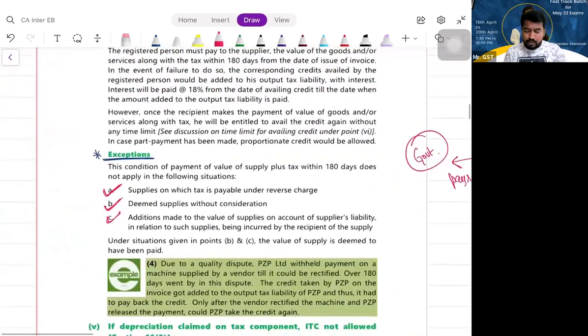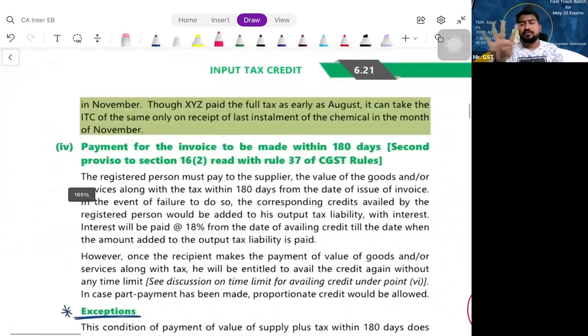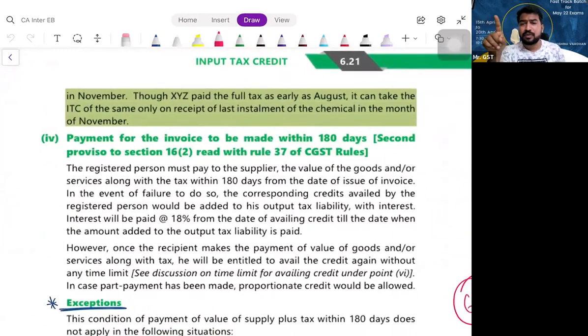Now, you remember I discussed proviso number 1 below section 16 subsection 2. There are 4 conditions below section 16 subsection 2. Number 1, possess a document. Number 2, business purpose, actually receive the goods or services. Number 3, supplier paid tax to government. Number 4, recipient files GSTR 3B. Clear? Below that subsection 2, there is proviso number 1.